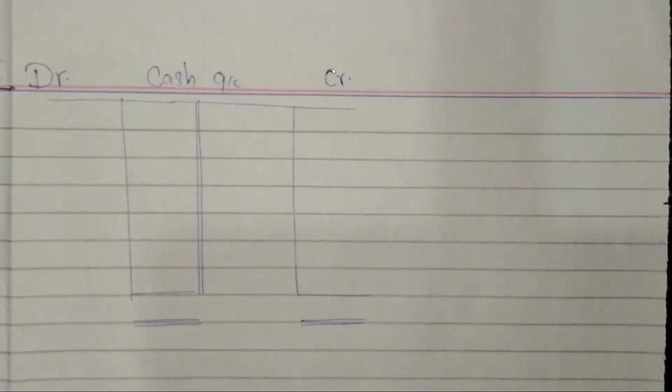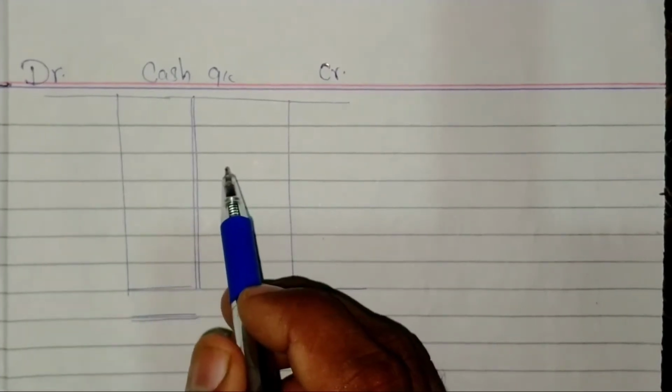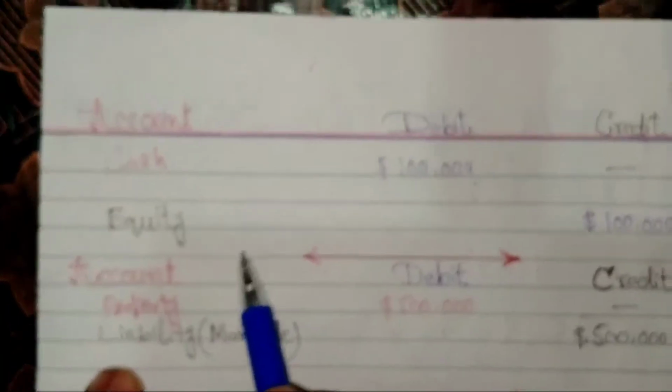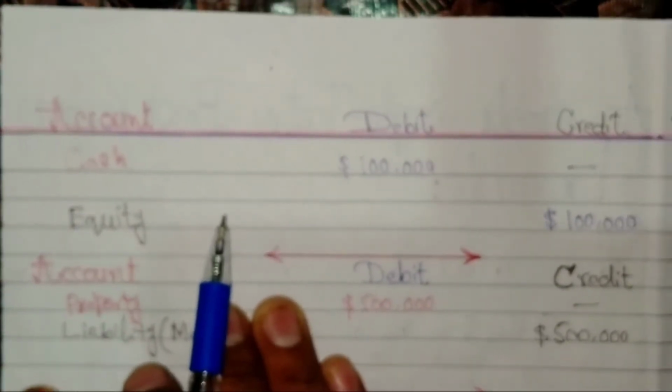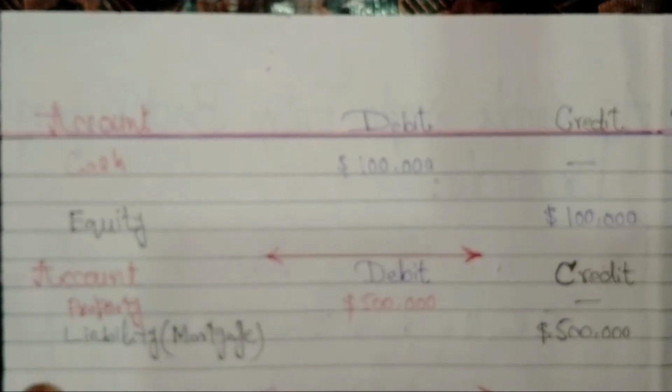The format of the first account, which is cash account, the T account format is here. Now we will find the cash amounts in journal entries. In this entry we will see the cash is debited with equity account amounting to $100,000.